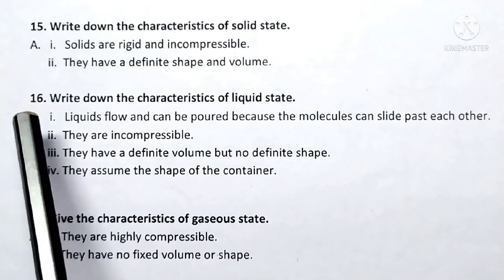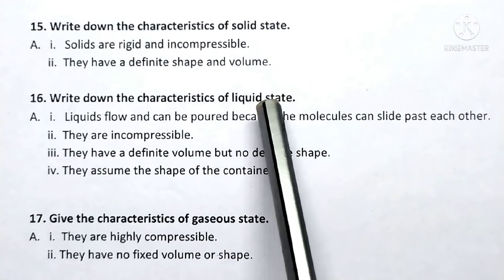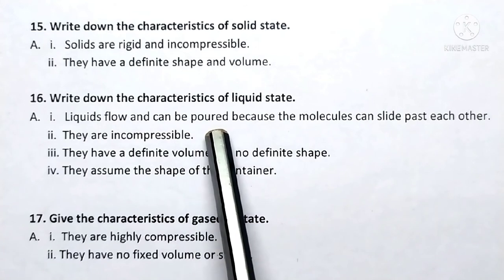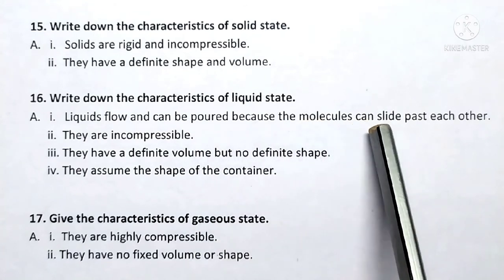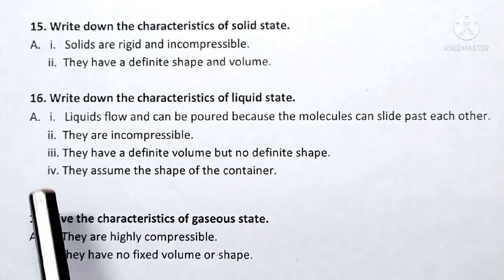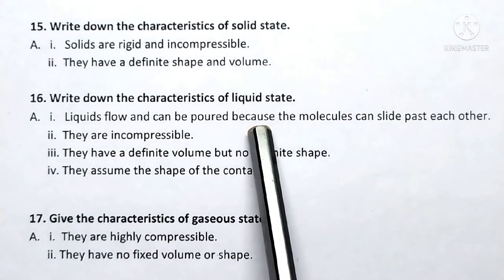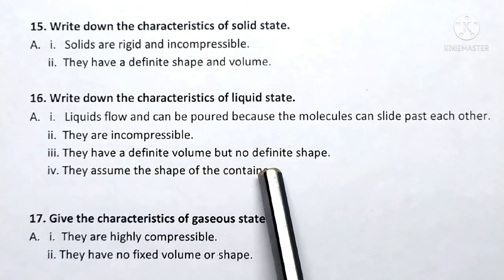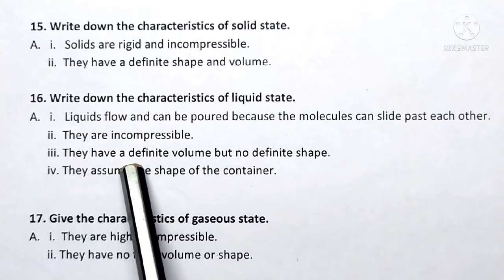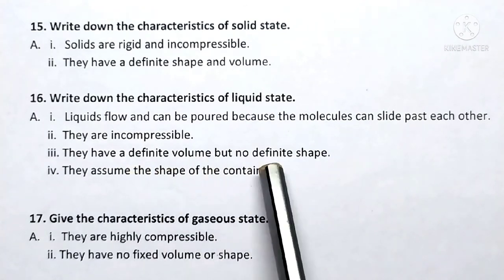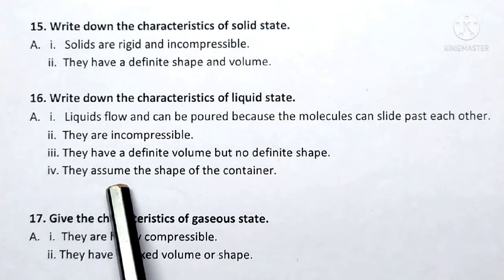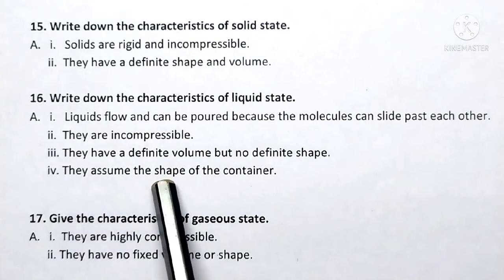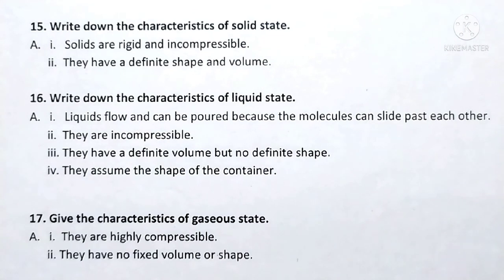Question number 16, write down the characteristics of liquid state. Answer, liquids flow and can be poured because the molecules can slide past each other. They are incompressible. They have a definite volume but no definite shape. Though they have a definite volume, they do not have a definite shape. They assume the shape of the container. So, liquids take the shape of the container in which they are poured.